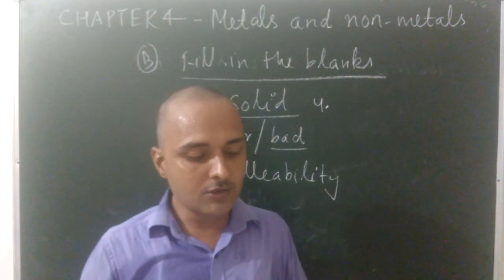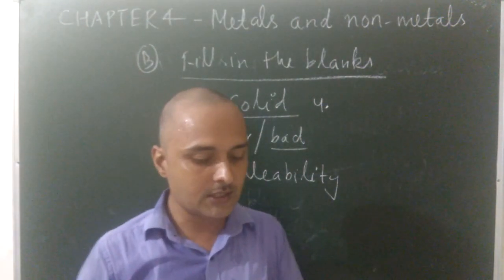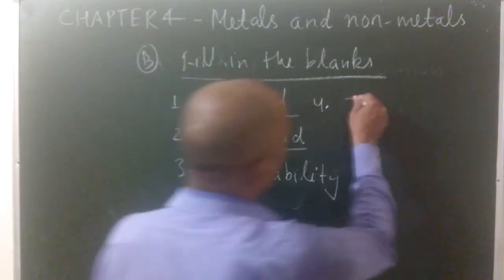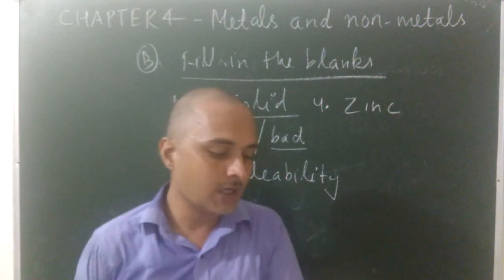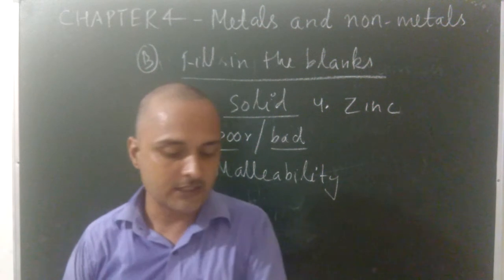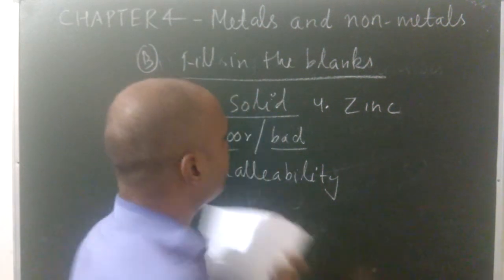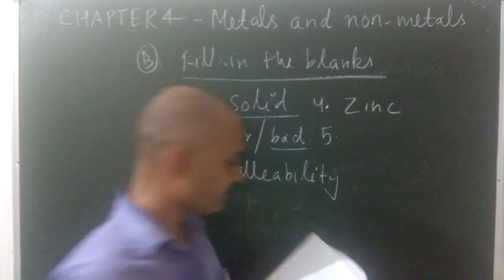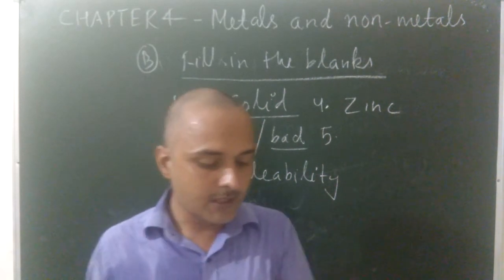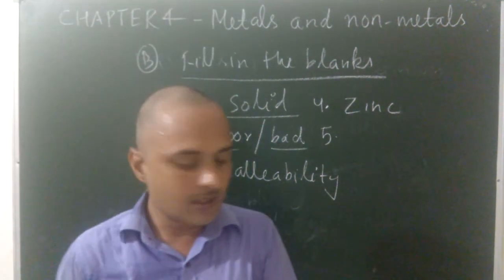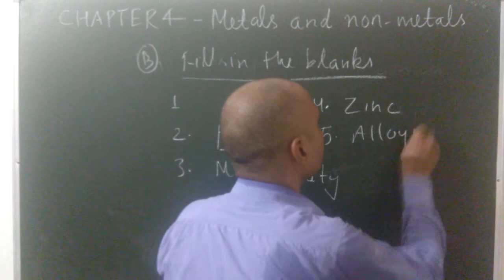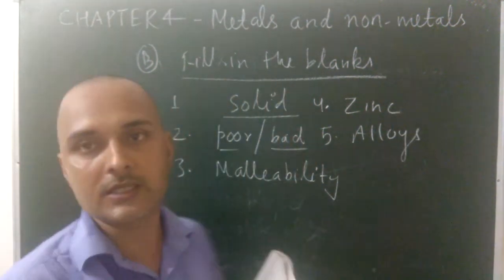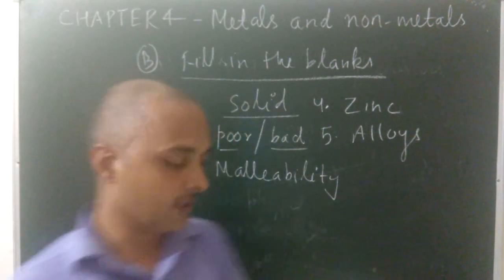Fourth is used for galvanizing iron to protect it from rusting. The answer will be zinc. Zinc is used for galvanizing iron to protect it from rusting. Fifth, fill in the blanks: alloys have better properties than the metals from which they are formed. Steel is better than iron because it is an alloy.